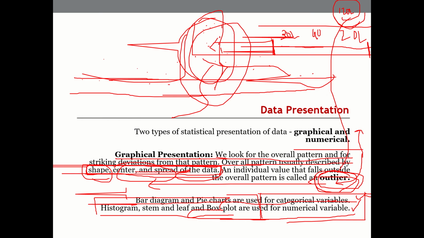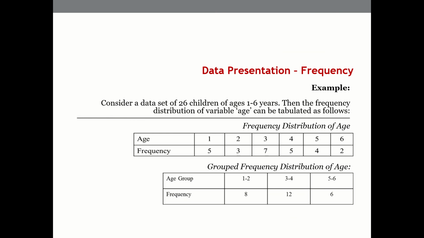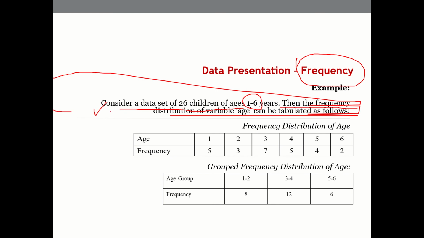Okay, representation. I think I'll quickly show you one approach or one technique that we can use. For example, let us say frequency is one statistical data representation technique that we can use. For example, this is one example. Consider a data set of 26 children of age between 1 to 6, and the frequency distribution of the variable age can be tabulated in the following manner. So age on one row, frequency on another row.